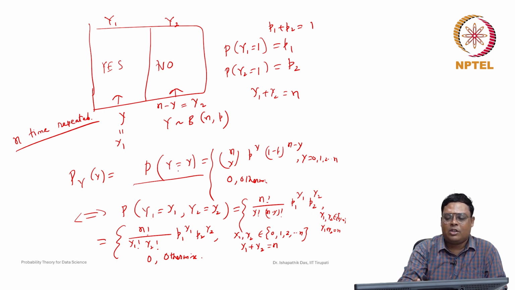For binomial cases, the probability mass function is written in this way.